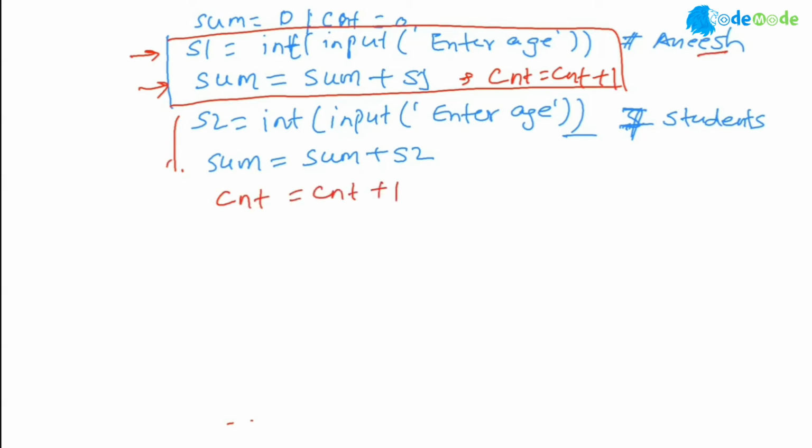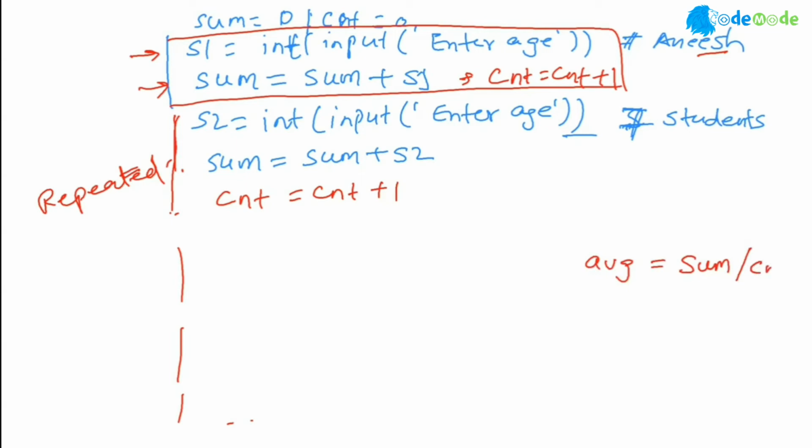So these 3 lines of code are what is being repeated for every student, right? And at the end, I will say a new variable average equal to my sum divided by my count, right? This is how you will find average, and then you will print average.